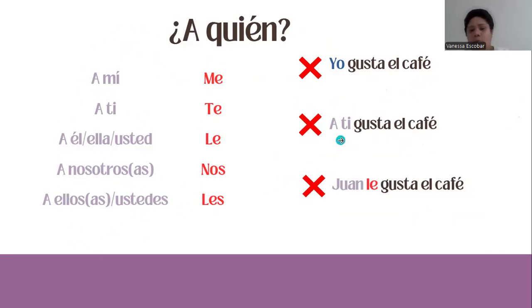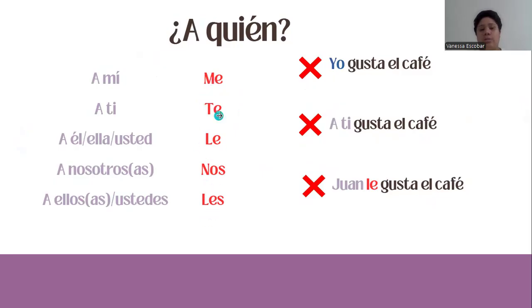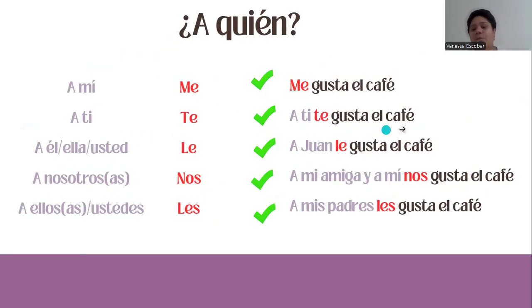And that's why this one here is incorrect. A ti gusta el café. These ones are mandatory. So you can either have both of them, like in the previous example, or just this one. If you add this without this, it's incorrect. In this case, again, it has to be a ti te gusta el café.